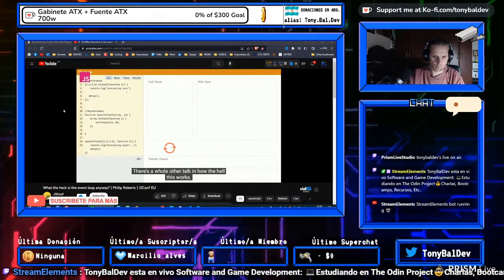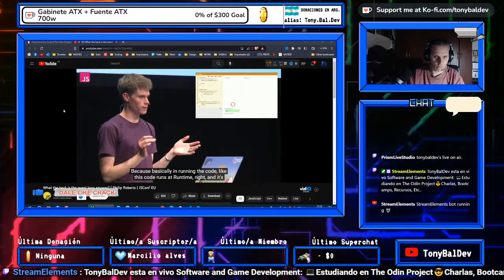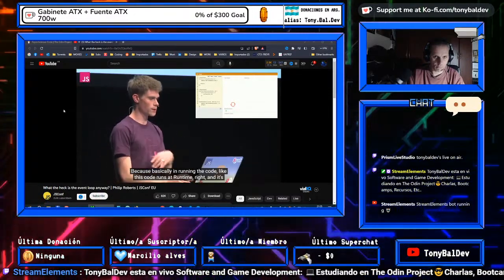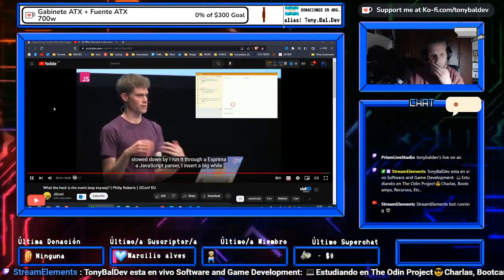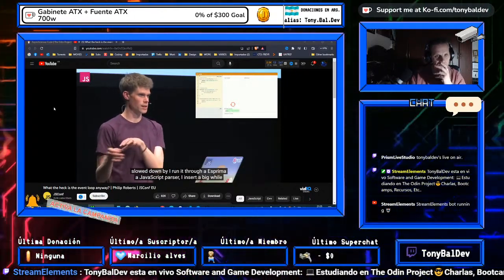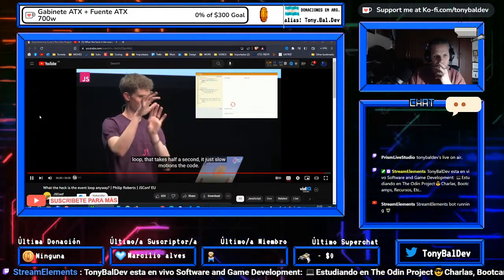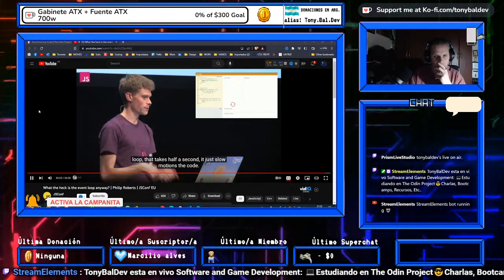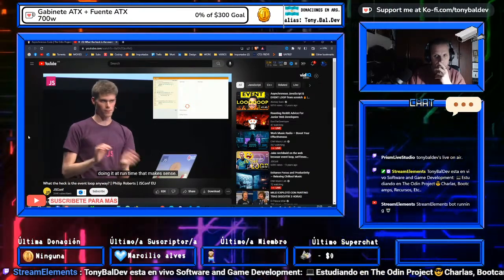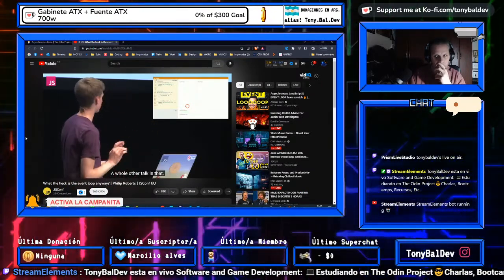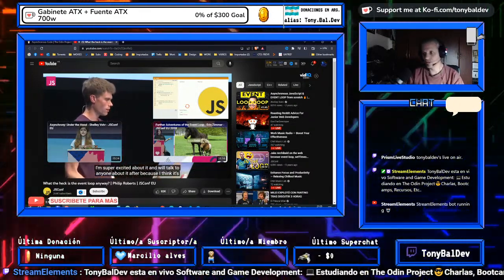There's a whole other talk in how this works. Basically, this code runs at runtime, and it's slowed down: I run it through Esprima, which is a JavaScript parser. Before and after every single statement in the code, I insert a big while loop that takes half a second. So it basically slow-motions the code. I ship it to a web worker and then do a whole bunch of stuff to visualize what's happening, doing it at runtime, if that makes sense. So there's a whole other talk in all of that, but I'm super excited about it and super happy to talk to anyone after about it, because I think it's...